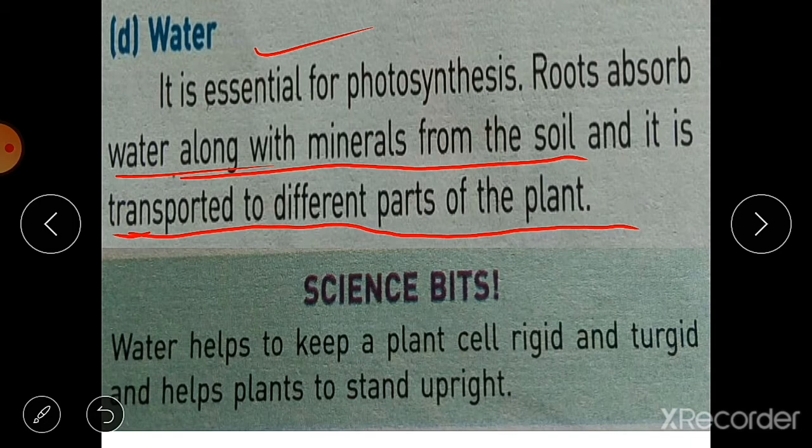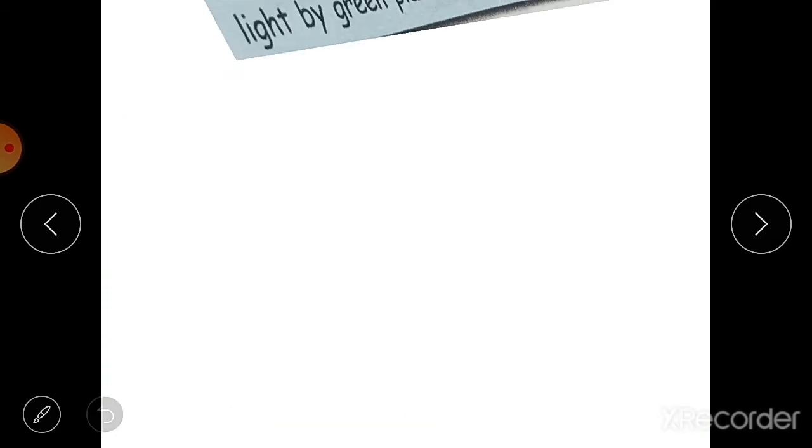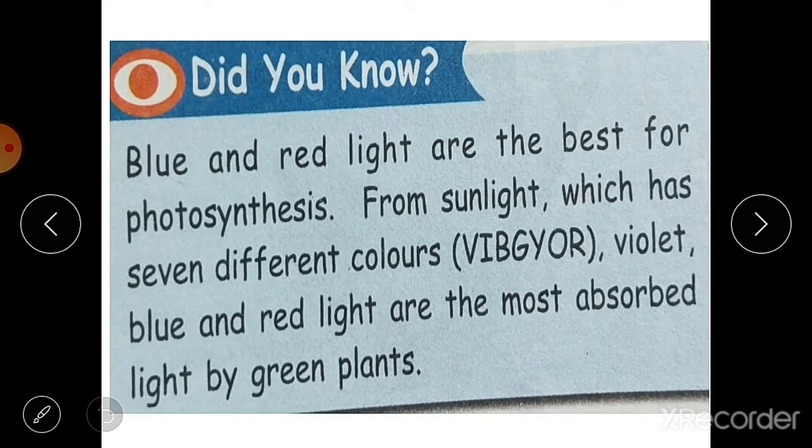Then there is one fact, why water is important. Water helps to keep a plant cell rigid and turgid and helps plants to stand upright. Because of water, these plants can stand upright. Okay, upright means they can stand in this way, सीधे खड़े रह सकते हैं. And this water helps to keep a plant cell rigid. प्लांट्स की जो सेल होती है उनको रिजिड और टर्जिड रखने के लिए वाटर हेल्प करता है. अदरवाइज दिस सेल्स विल नॉट हैव एनी परफेक्ट शेप.